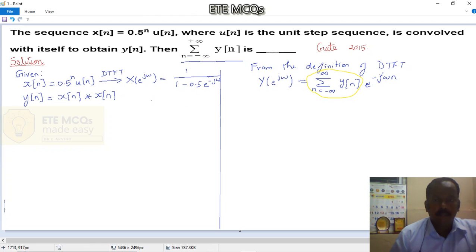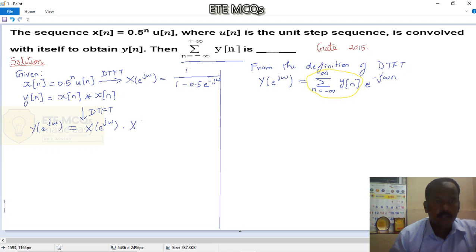Similarly, let us find the DTFT of this particular y of n. If you take DTFT on this, y of n becomes Y of e power j omega, x of n becomes X of e power j omega, convolution is replaced by multiplication.